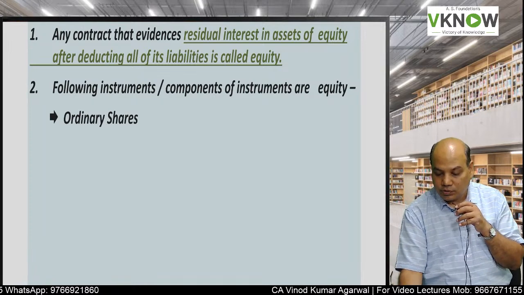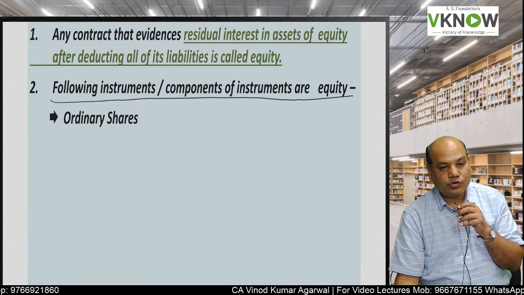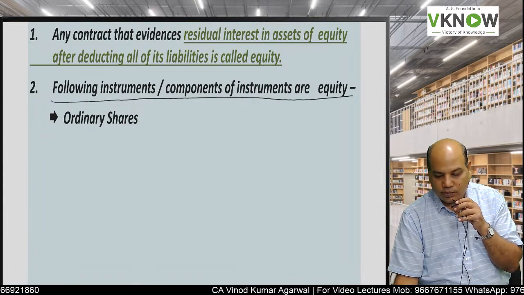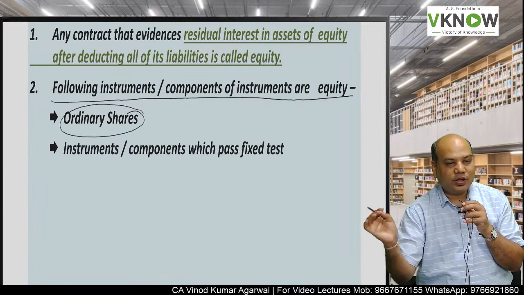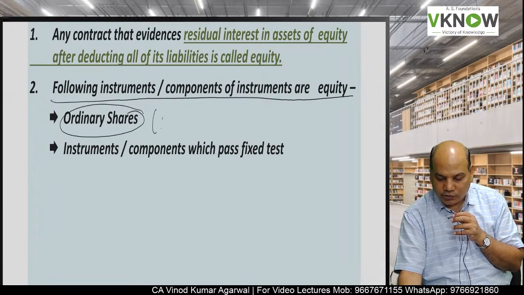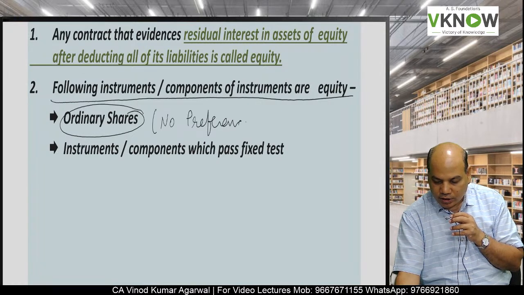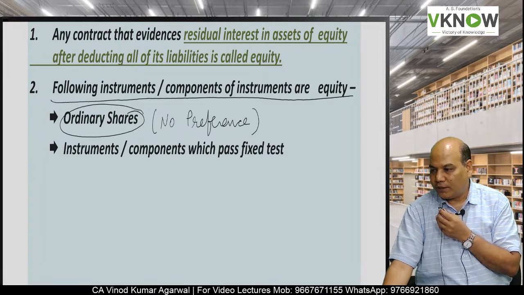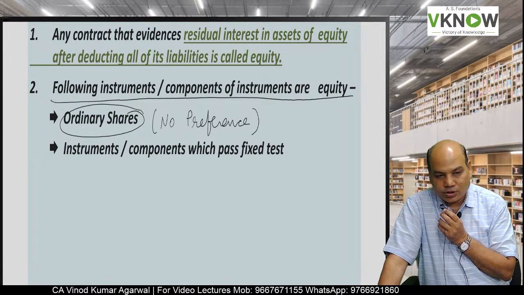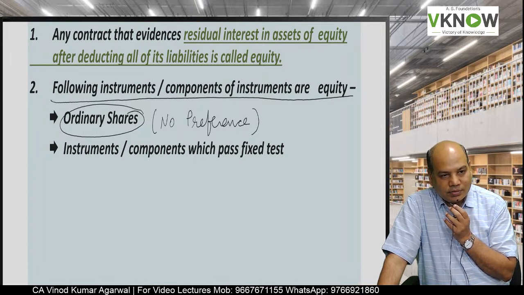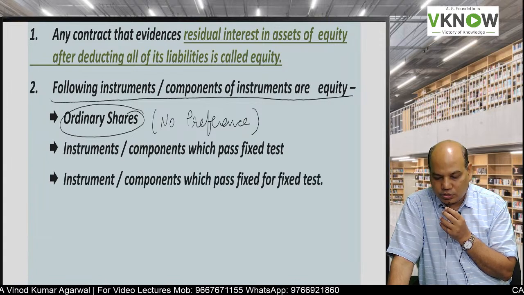So now the question is, what are the financial instruments or components of financial instruments which will be treated as equity? One is ordinary share. Don't write equity share, write ordinary. Ordinary share means no preference of any kind, whether it is payment of dividend or redemption or anything, then it is called an ordinary share. Ordinary shares are equity instruments.